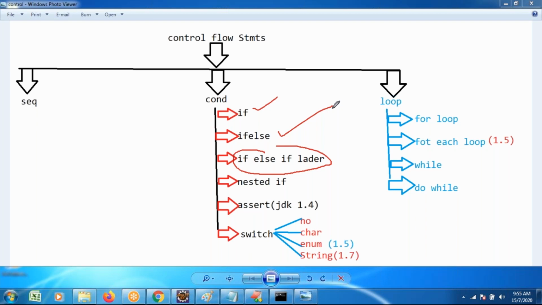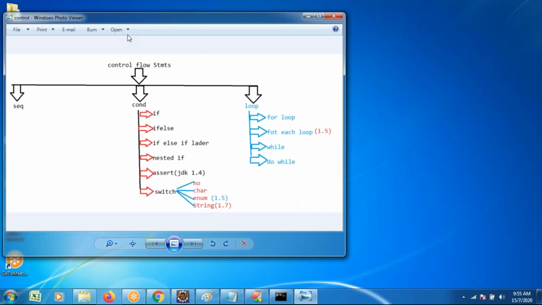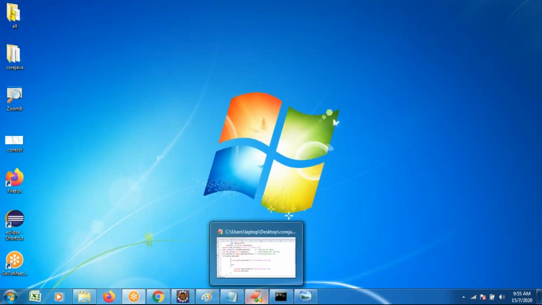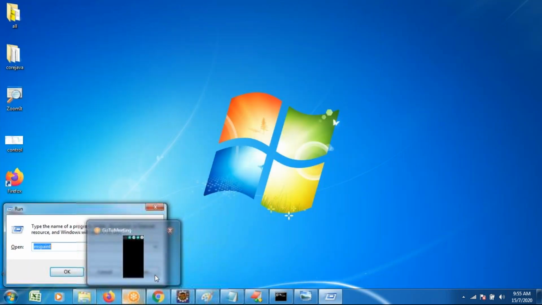Where can we use the if else if ladder or nested if logic? One small case study I wanted to discuss. Suppose as a developer,